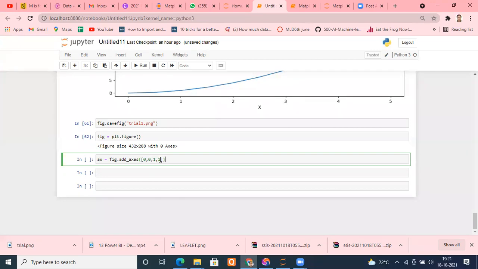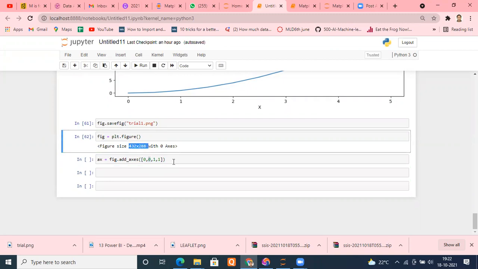These values can be only between 0 and 1. How much percentage of area do you want? If you are saying width, you want 100%. Height, you want 100%. Similarly, you are saying start from the left only, start from the bottom only, don't move anywhere else. You are saying occupy the complete area which has been mentioned here. This is the simple thing you are telling them.